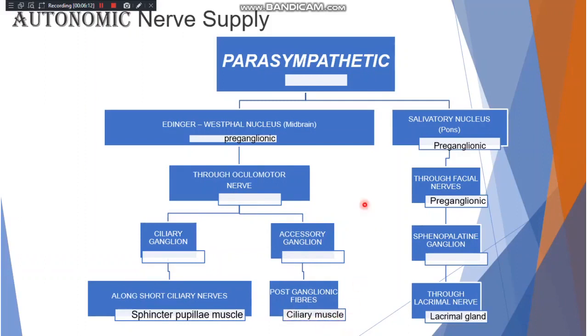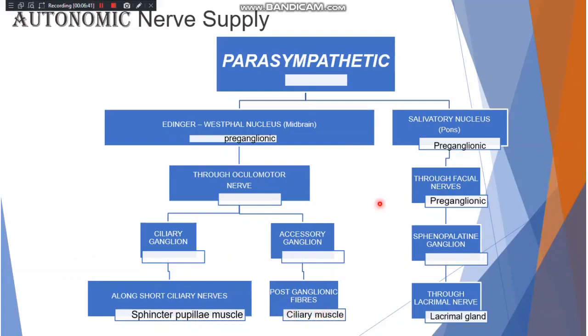So it's very simple. Firstly, you need to know the name of the nucleus which is giving your preganglionic fibers. Then through the oculomotor nerve, these preganglionic fibers will go to two ganglions, the ciliary ganglion and the accessory ganglion. And after the ganglion come your postganglionic fibers, which will travel along the short ciliary nerve to supply your sphincter pupillae, and the postganglionic fibers to supply the ciliary muscle.